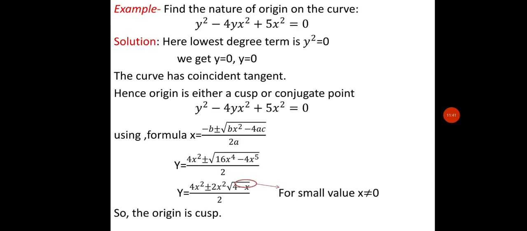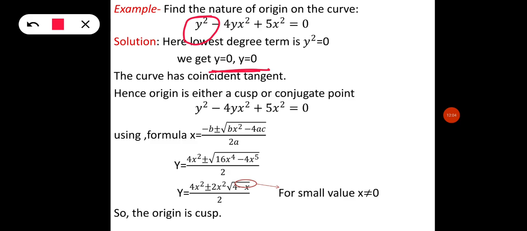Okay, now here is the second example. We have to find the nature of the origin on the given curve. Similarly, we put the lowest degree term equal to 0. So here we put y square equals 0, then we get y equals 0.